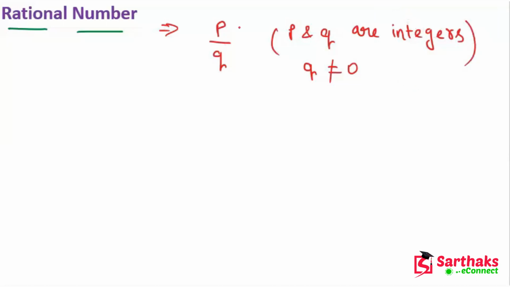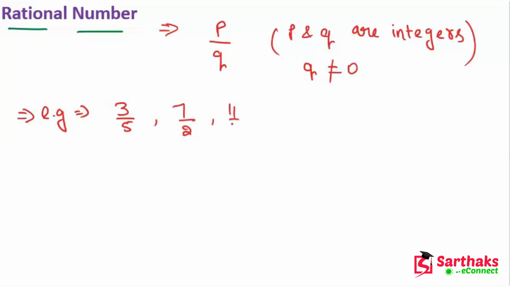So my dear friends, rational numbers are those numbers which can be expressed in the form of p upon q. For example, 3 upon 5 is a rational number. 7 upon 2 is a rational number.